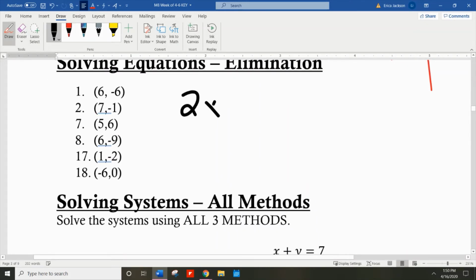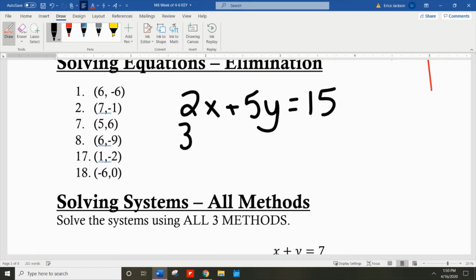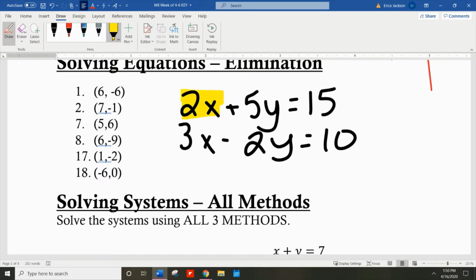Okay, for the elimination method, remember your variables have to line up. So like you need an example, I'm just creating these on the spot here: 3x minus 2y equals 10. For this example, you eventually are going to have to add the equations together. But before you add the equations together, you have to make sure that a variable will eliminate. So I'm just going to pick the x's to eliminate for this random example I came up with. So we need same coefficient, opposite signs. That's the key. Same coefficient, same number in front of the variable, opposite signs. One needs to be positive, one needs to be negative.